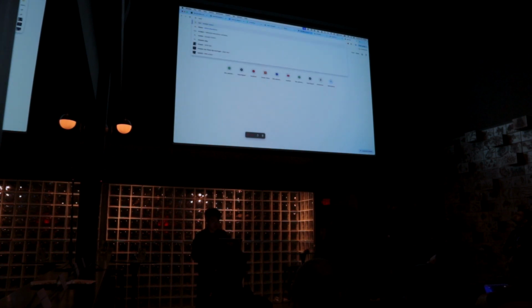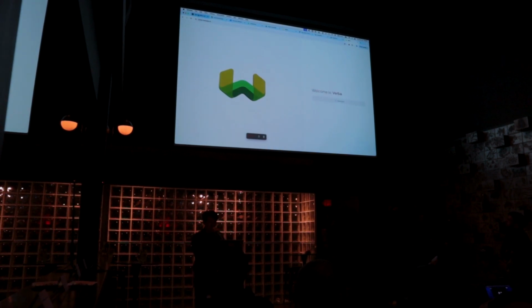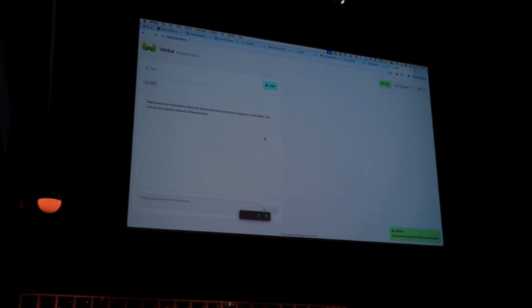Now, Verba is this open source tool that we've been building that showcases how we can build really high quality, best practices RAG pipelines. And it looks like this. And we have it running in the cloud. And you can ask it questions. This whole thing has ingested our docs, our video transcripts, our blog posts, and everything. So you can ask, what is a vector database?